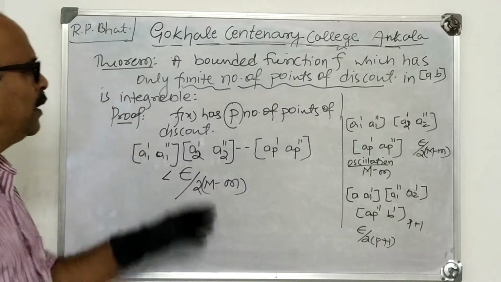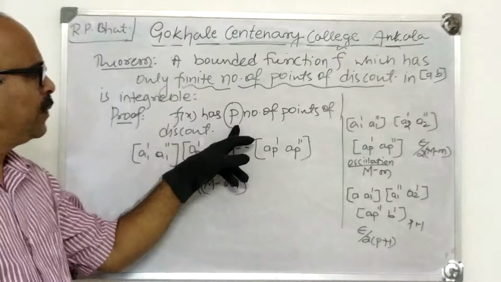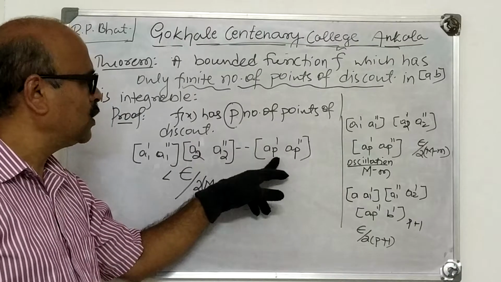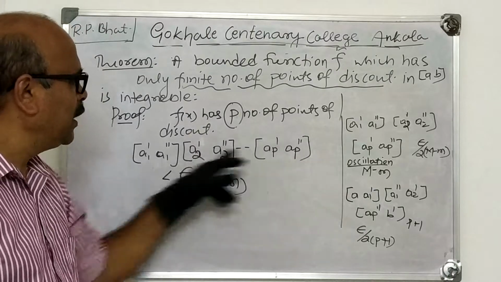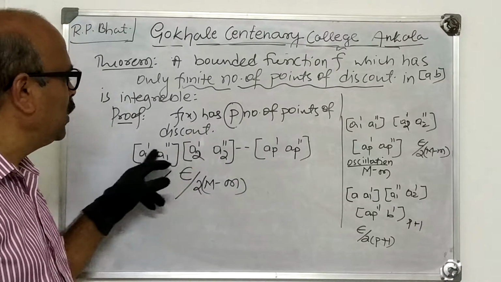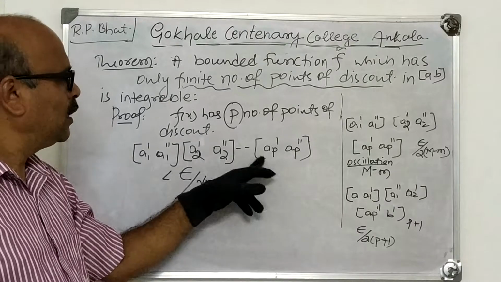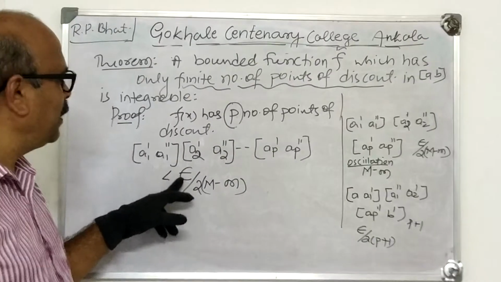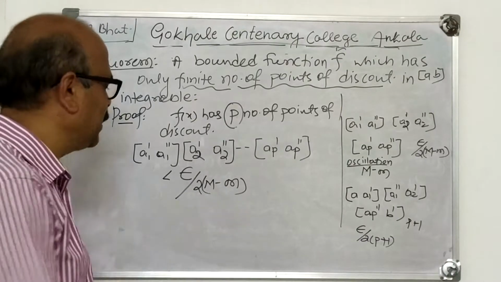See, this is important. We have enclosed these p points of discontinuities in non-overlapping intervals, and the oscillatory sum of f(x) due to these subintervals is less than epsilon by 2(M minus m).